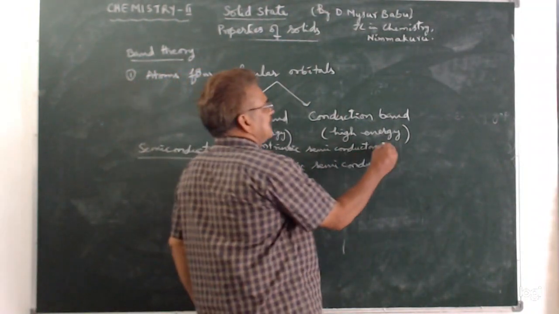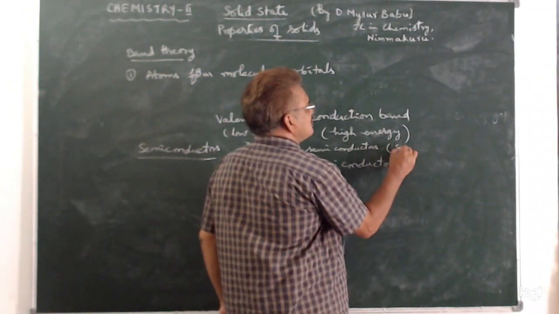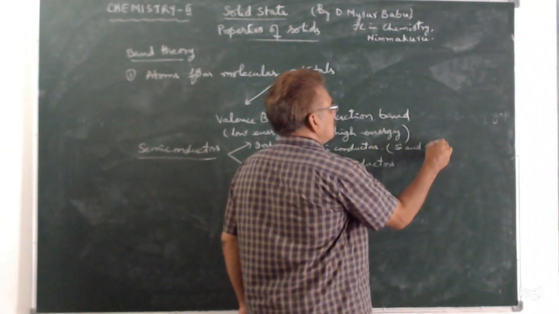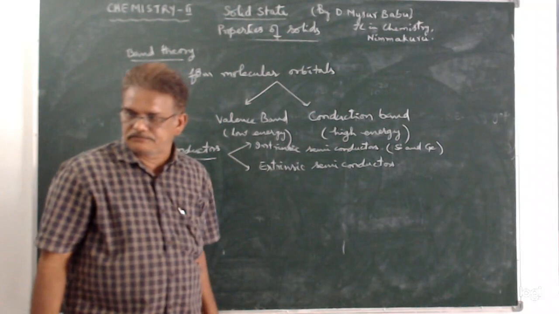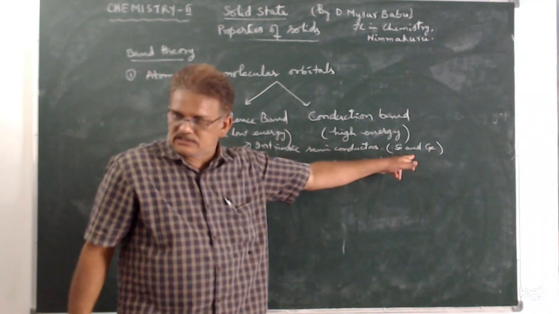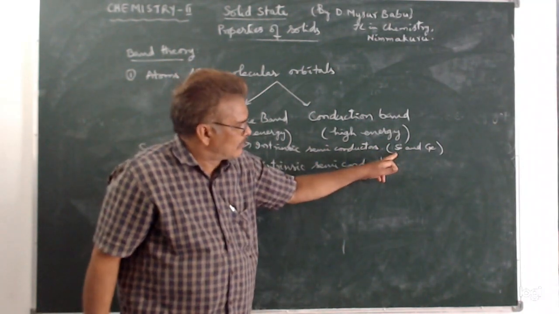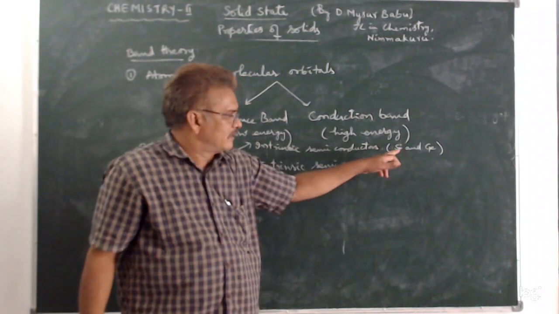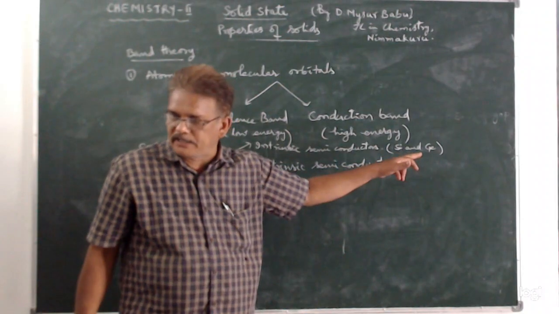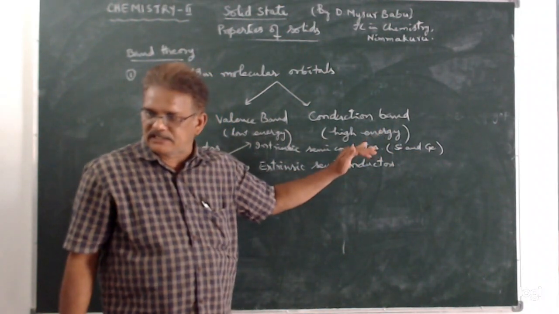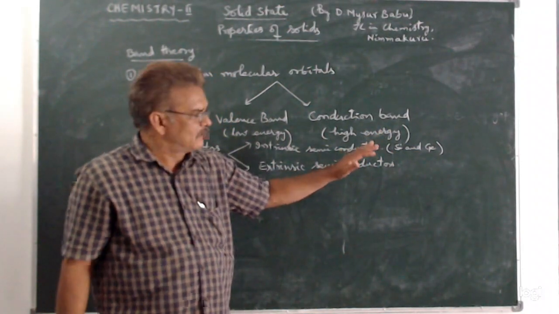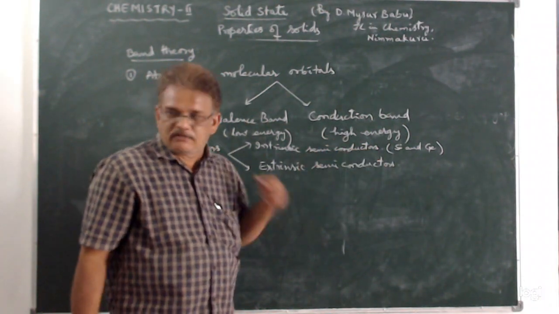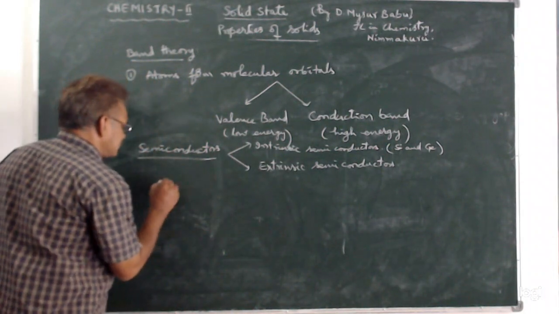Examples for intrinsic semiconductors are silicon and germanium. In silicon and germanium, these two are 14th group elements. Okay, the atoms of silicon and germanium have 4 electrons present in the outer orbit. Okay, so intrinsic semiconductors.